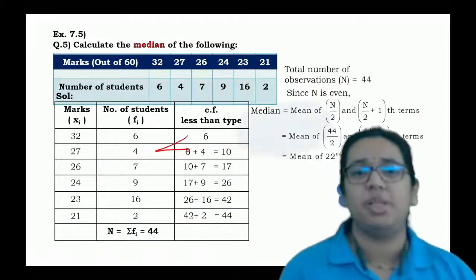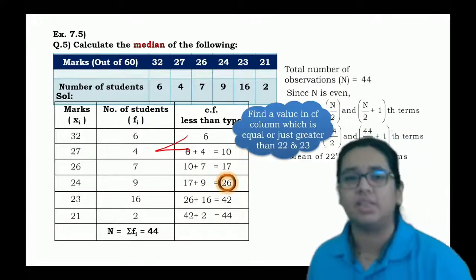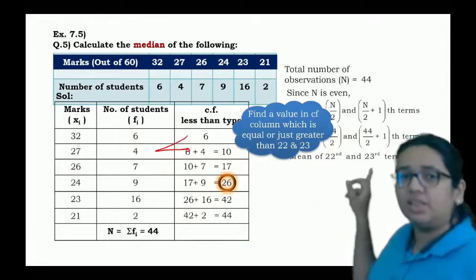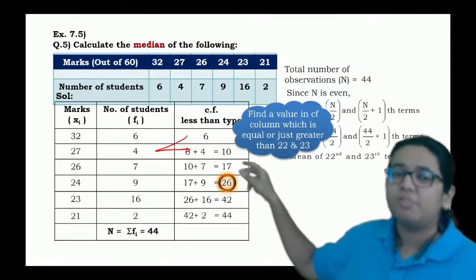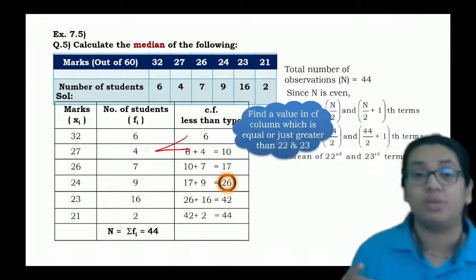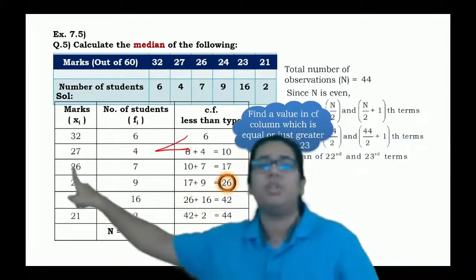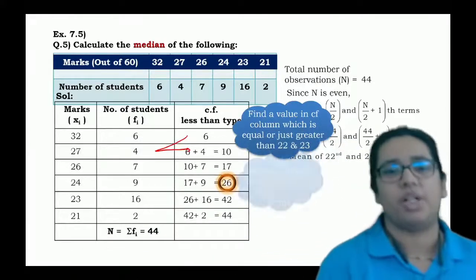So where will the observations 22 and 23 lie? Obviously here, you have to check that the number should be greater than the preceding one but less than the next number. So talking about 22 and 23, they are greater than 17. It means that definitely they will not belong to 26 but to 24.